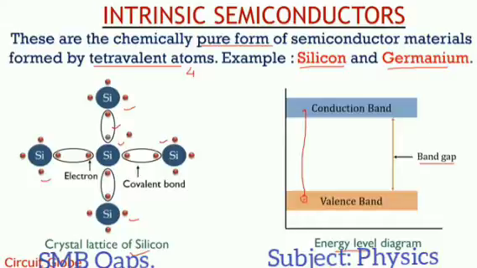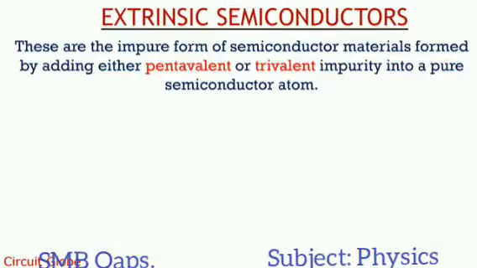Here we have the bands, so from the valence band it will move towards the conduction band, and it is due to the given amount of energy.